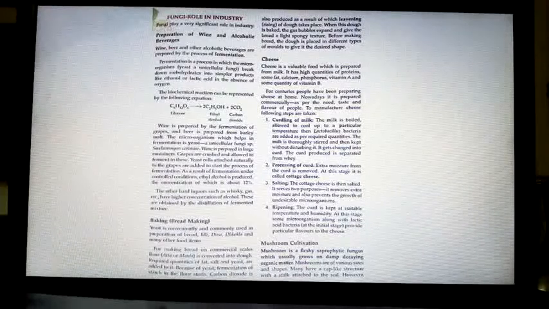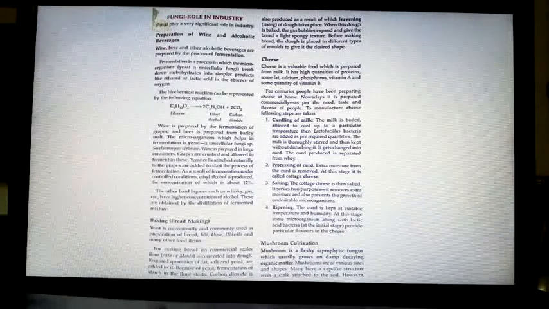Now let us see how wine is prepared. Wine is prepared by fermentation of grapes, and beer is prepared from barley malt. The microorganism which helps in fermentation is yeast, a unicellular fungi. It is called Saccharomyces cerevisiae. Wine is prepared in large containers. Grapes are crushed and allowed to ferment in these. Yeast cells attached naturally to the grapes start the process of fermentation.